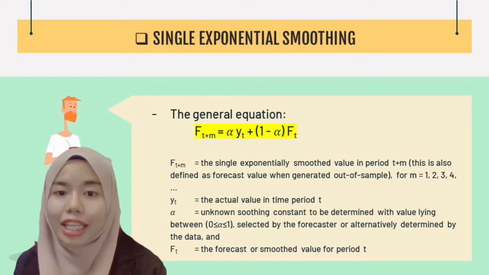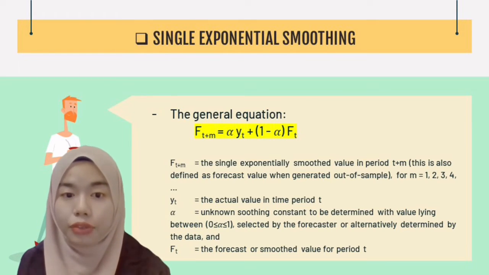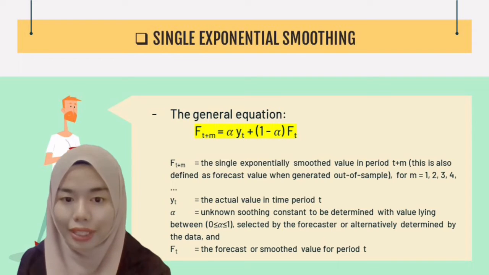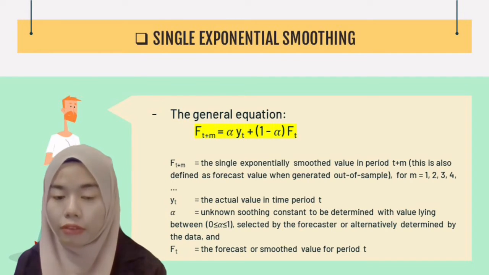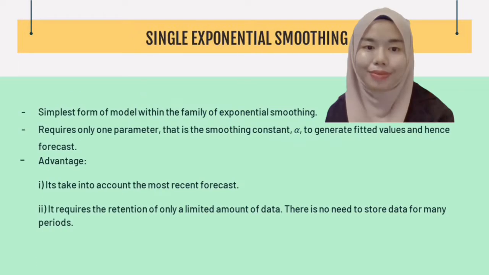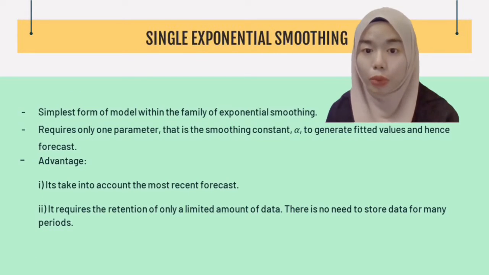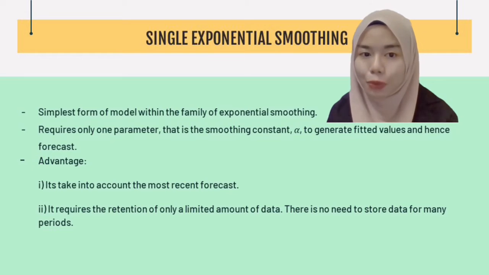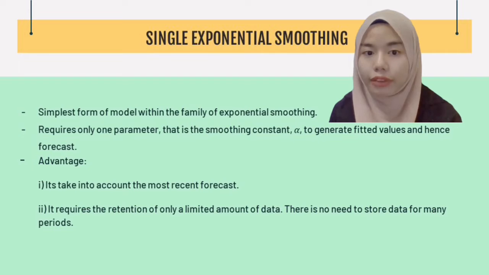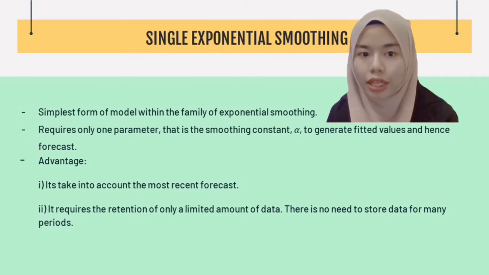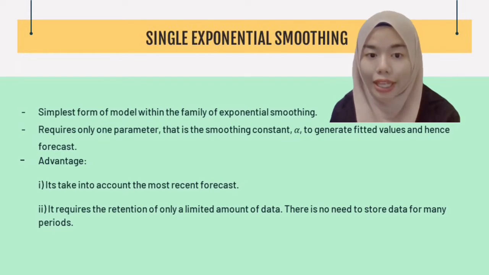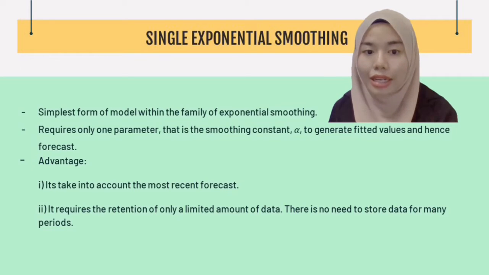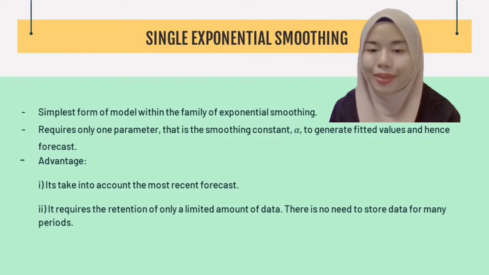Next is single exponential smoothing. The formula is Ft+m = alpha Yt + (1 - alpha) Ft. This model is the simplest form of model within the family of exponential smoothing. It requires only one parameter, that is the smoothing constant alpha, to generate fitted values and hence forecast. The advantage of this model is it takes into account the most recent forecast, and it requires the retention of only a limited amount of data. There is no need to store data for many periods.